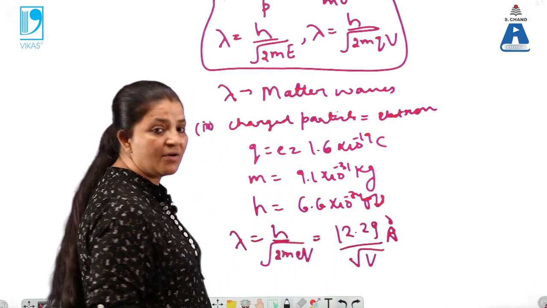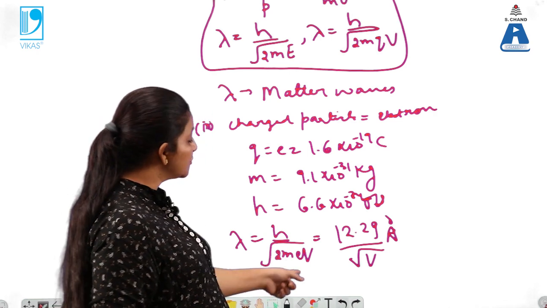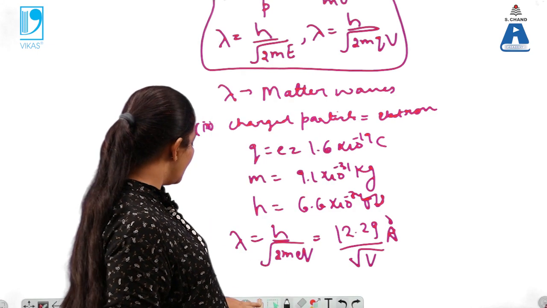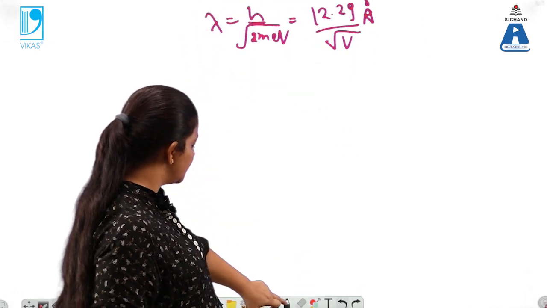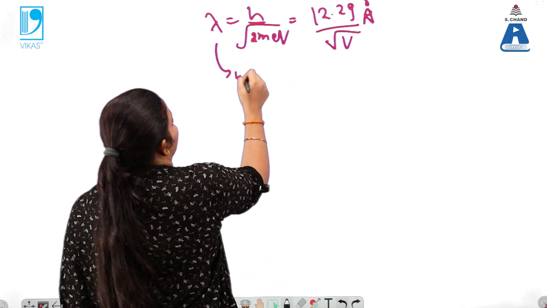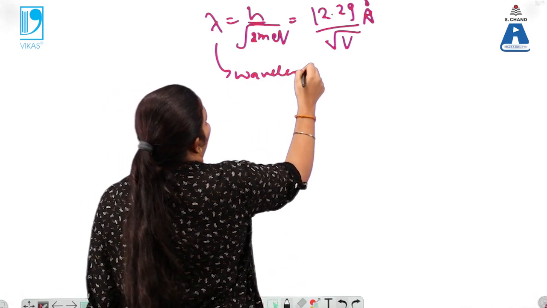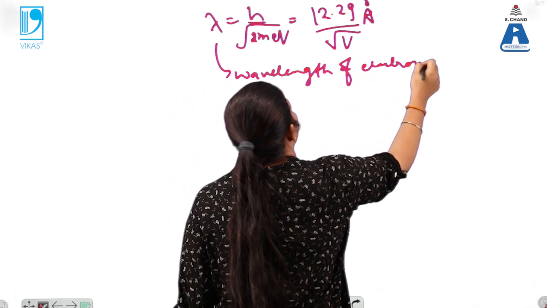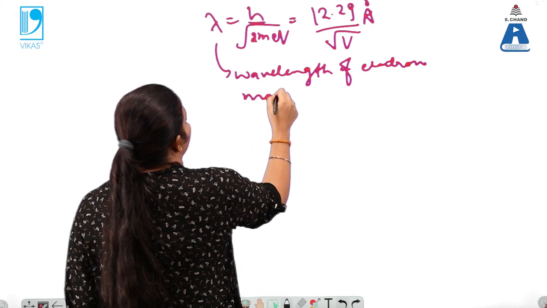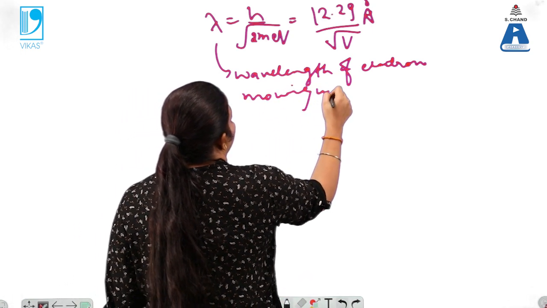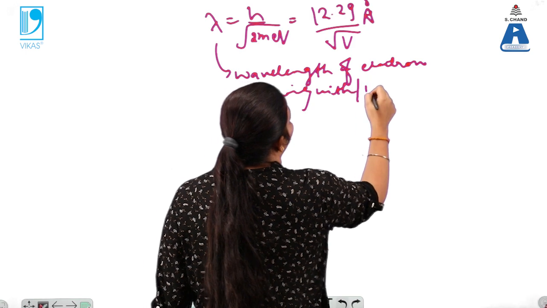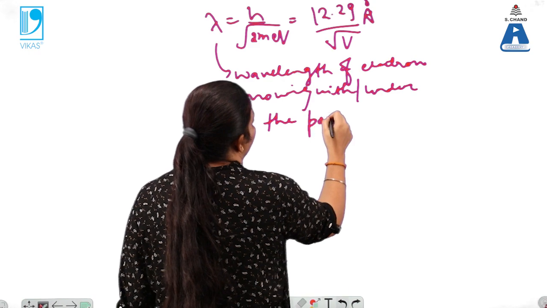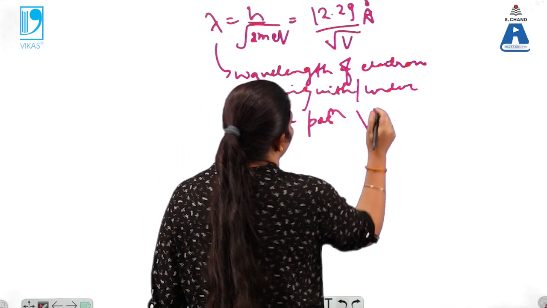So this is the value of wavelength associated with the electrons, the wavelength of an electron moving under the potential V.